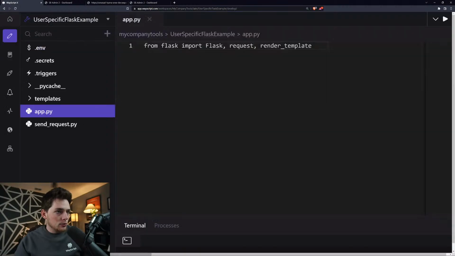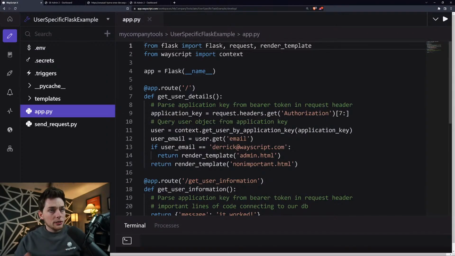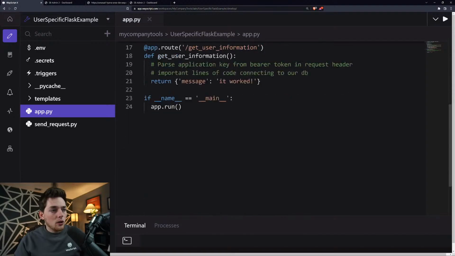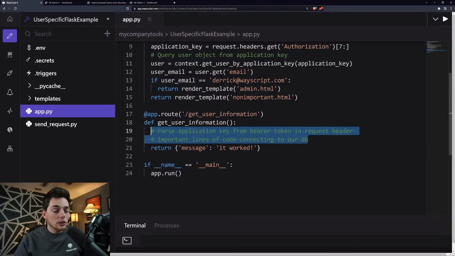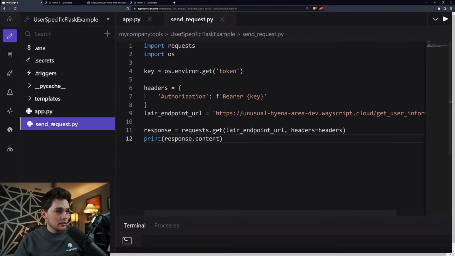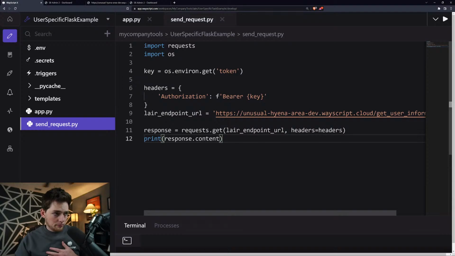Let's go back into this one. So let's say that this call, this get user information, connects to a database that you want to access every day, get information from that database, and maybe do something with it. And then you can send it out to your teammates or whatever you want. And I will show you how we can execute this send request every day at the same time.